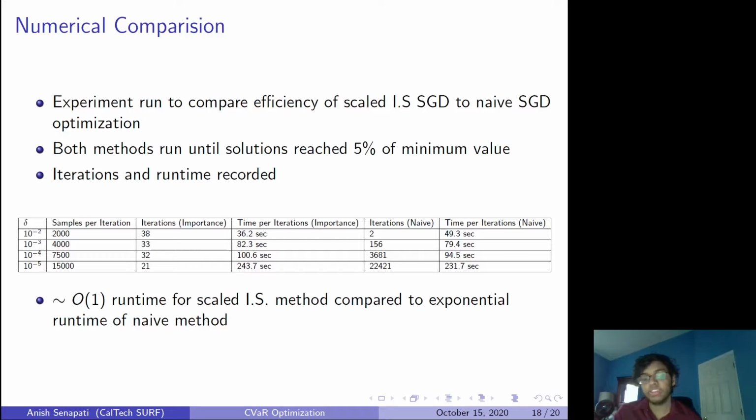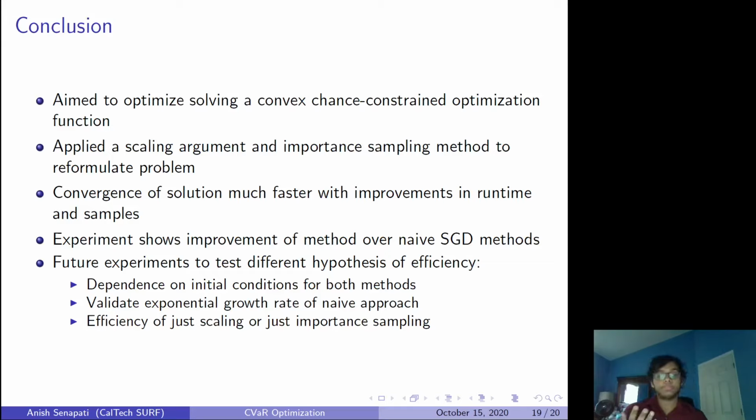Additionally, what we applied was a scaling plus importance sampling method to the problem. One thing to do is look at what is the efficiency of just applying the scaling parameters, or just applying importance sampling. Is one more important than the other? What would happen if we only applied one? Would it still be constant time? These would give us more insight into which one is providing the main efficiencies in this method that we're using.